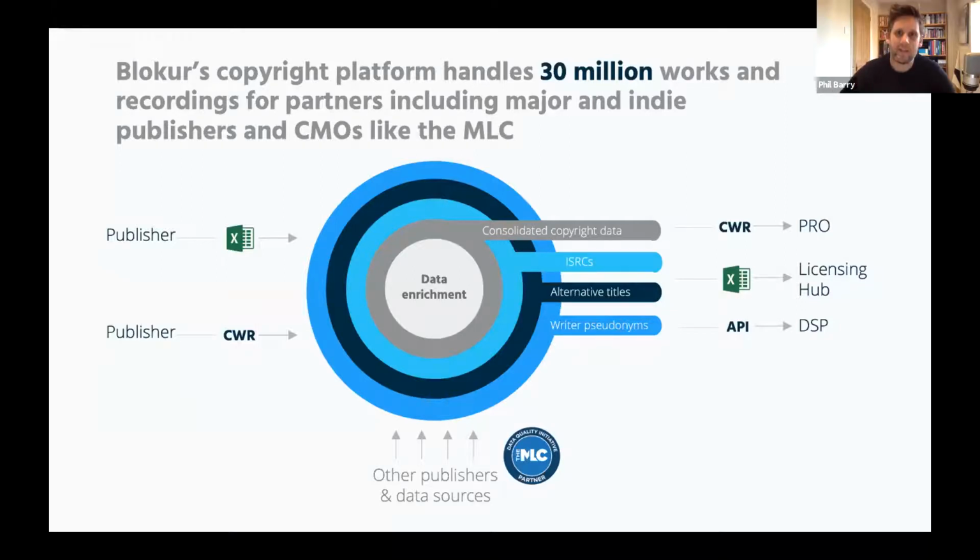I'll explain in more detail in a minute how this, which is kind of the core part that overlaps with the MLC, relates to the MLC.